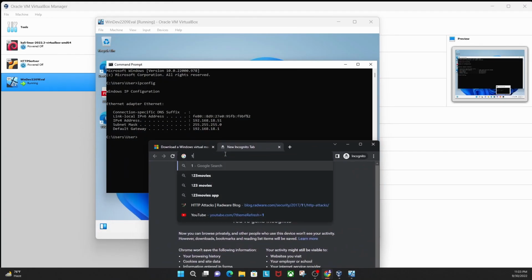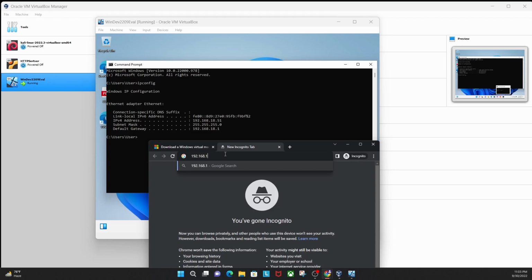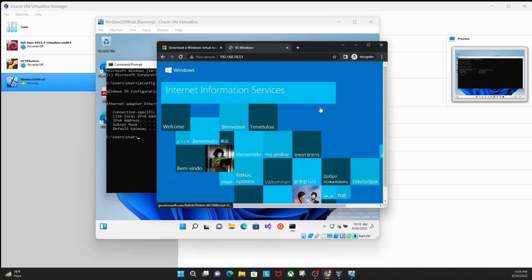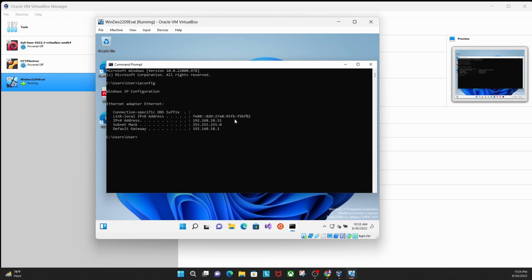Let me confirm whether the server is running or not. So 18.51. Yep, that's equal. As you can see, I have successfully started my HTTP server on my Windows operating system. All right. After that, we will try to perform the attack or enumeration on the Windows operating system. That's cool.